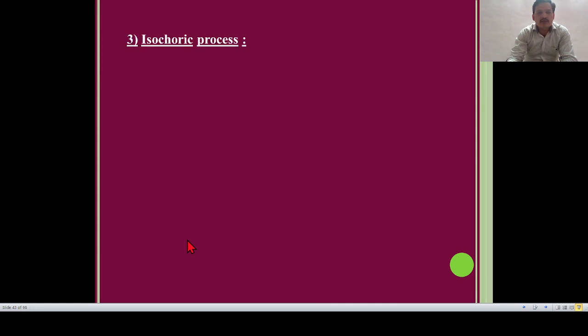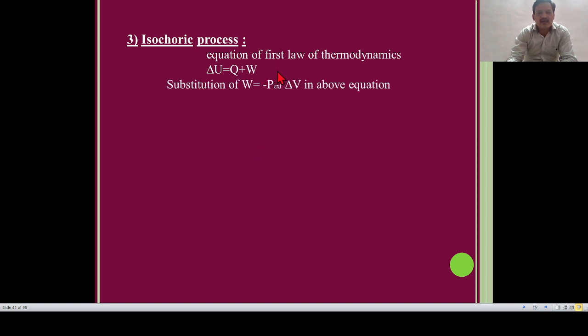Now the third process is the isochoric process. We already know iso means constant or same, and choric means volume. The process which takes place at constant volume is called an isochoric process. The equation of the first law of thermodynamics, delta U is equal to Q plus W. Then substitute the value of W. W is equal to minus Pex into delta V. This is the formula for pressure volume work.